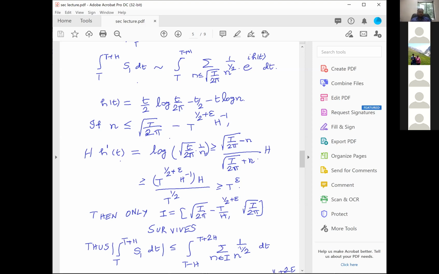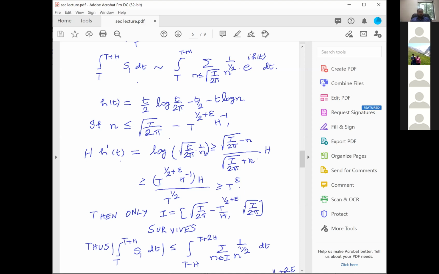What all I have done is that I had a complicated function, summation n in I, 1 over n power half e power i h t dt, where h t was t by 2 pi log t by 2 pi minus t by 2 minus t log n. And when I want to do the estimation, of course, the first two terms in h t will not contribute anything. They can be taken outside the summation.